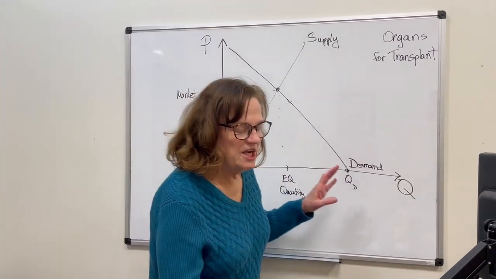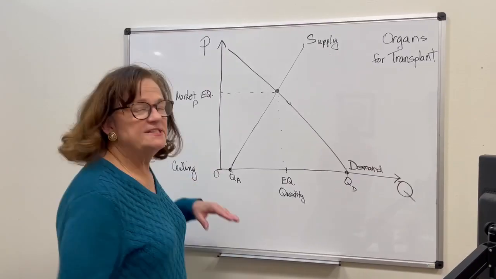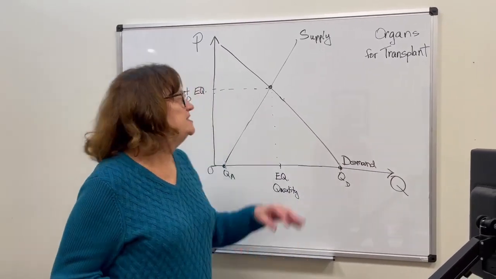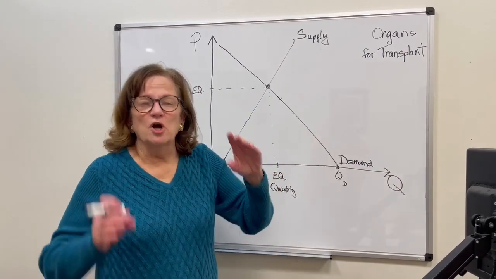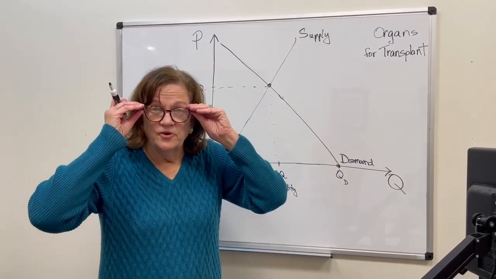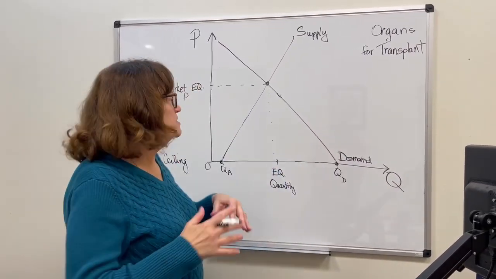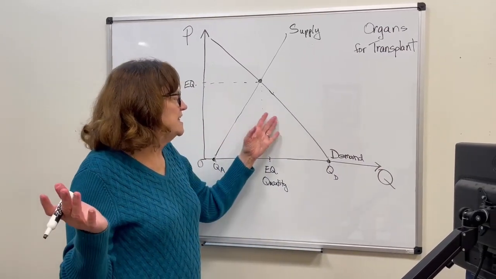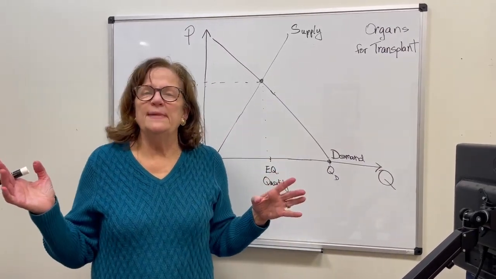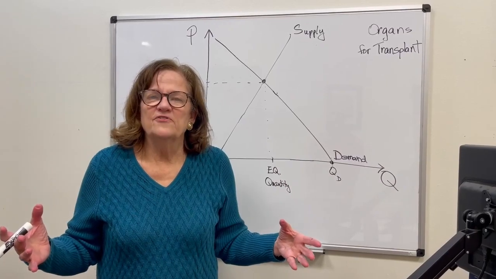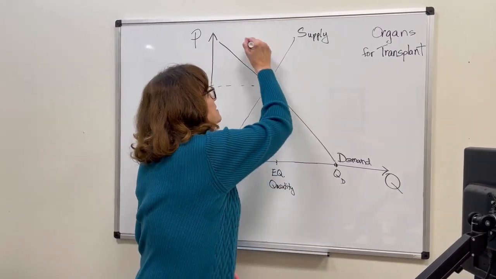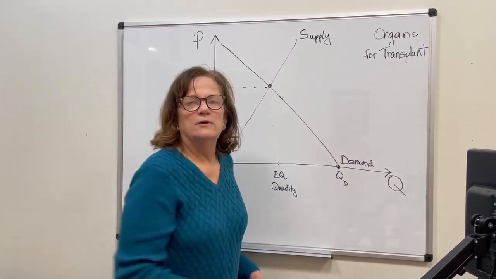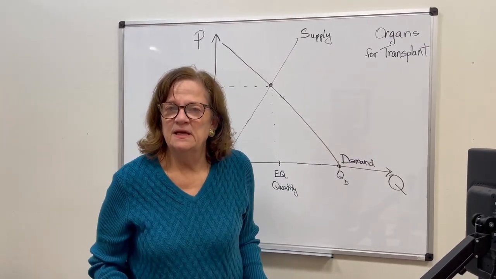So setting a price ceiling just affects the price. It doesn't change the supply curve or the demand curve. Those are determined by other factors. Okay? So if there were some epidemic of heart disease that destroyed people's hearts and made it necessary for them to have heart transplants, that would increase the demand for transplants, okay?